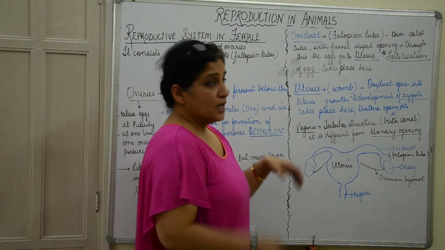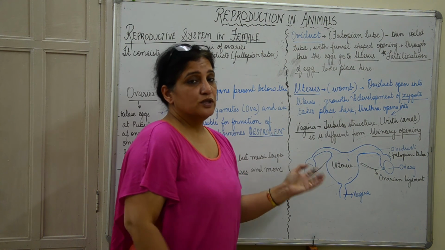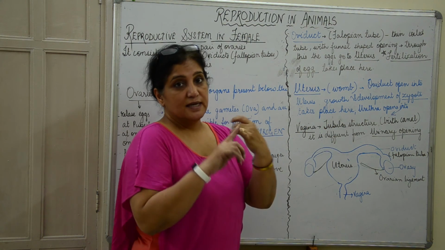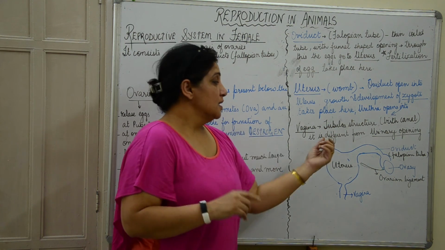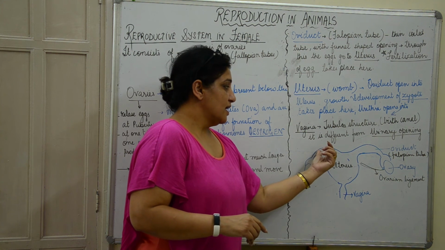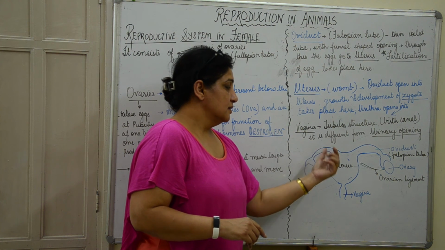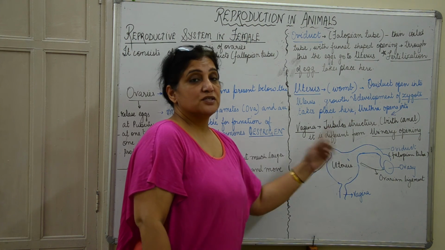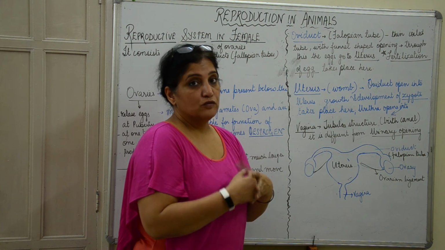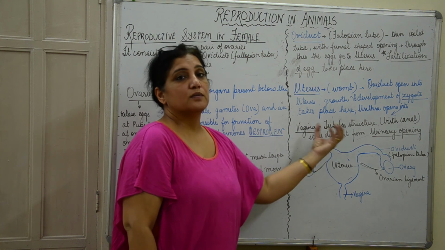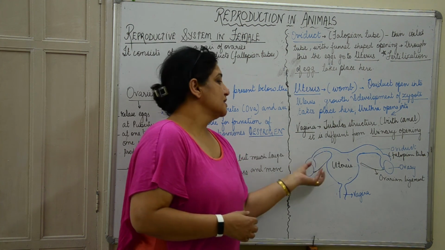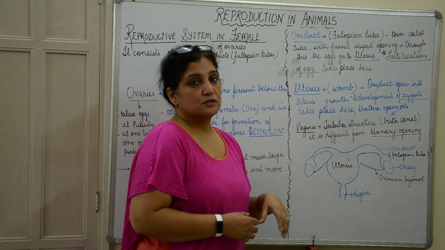Now apart from taking the matured egg to the uterus, it is only here that fertilization takes place. So that means if the matured egg is inside the fallopian tube, and at that time the sperm reaches here and the fertilization or fusion takes place, then only it will turn into a zygote. Otherwise it will take the egg and move it to the uterus.